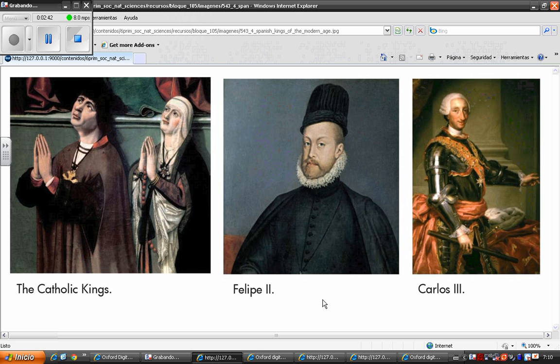During the Habsburg dynasty, Spain became the center of an enormous international empire. The empire included territories in Europe, Asia, Africa, and America. Okay. Felipe II, who you can see in this picture, was one of the Habsburg kings. Next, in the third picture, you see Carlos III, who is part of the Bourbon dynasty.